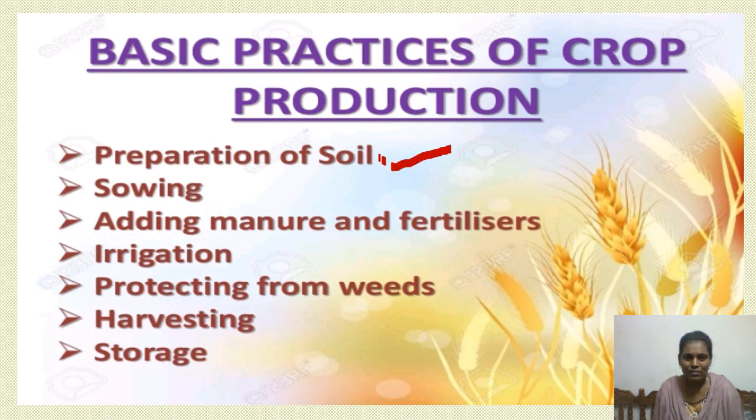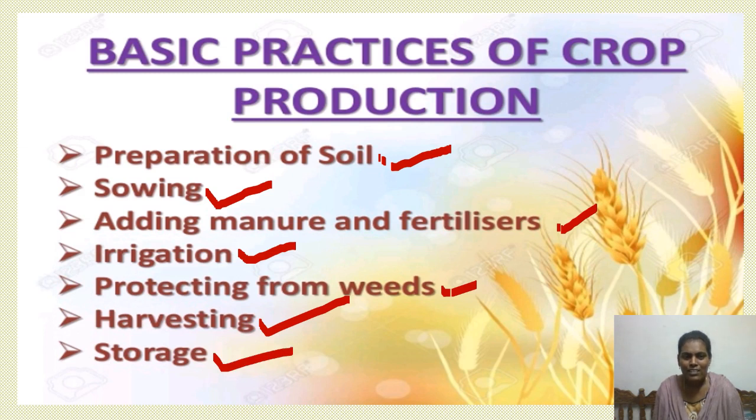Preparation of soil, sowing the seeds, adding manure and fertilizers, irrigation, protecting the crop from weeds, harvesting, storage. These are the 7 basic practices that are involved in crop production. What are those? Preparation of soil, sowing the seeds, adding manure and fertilizers, irrigation, protecting the crop from the weeds, harvesting and storage. Now let us discuss each and every step briefly.